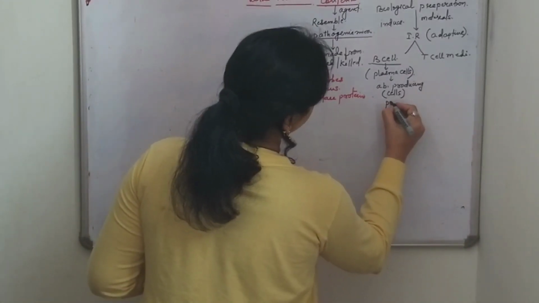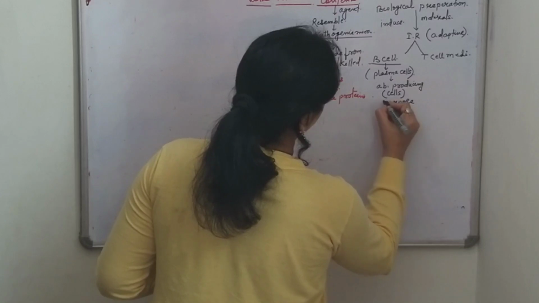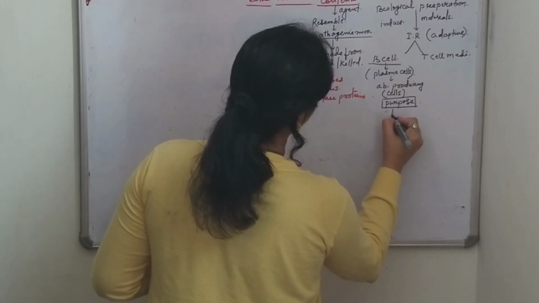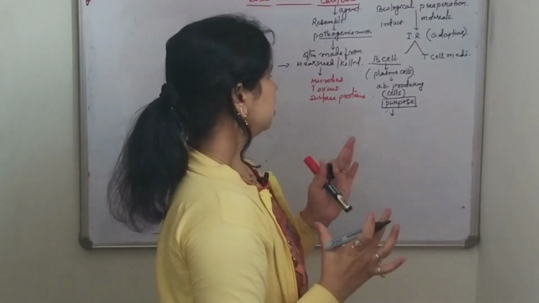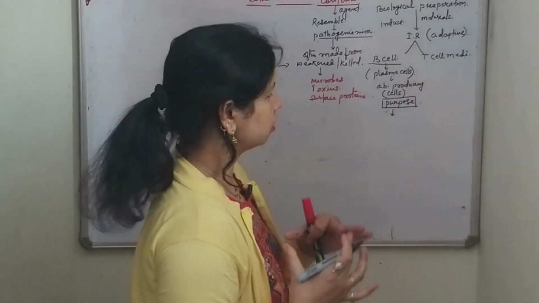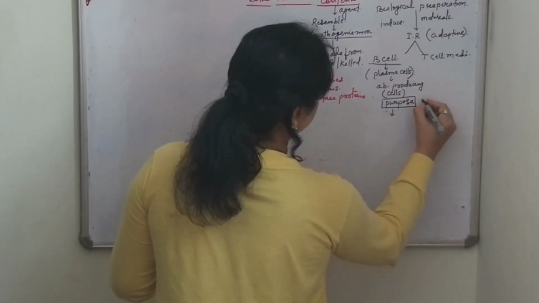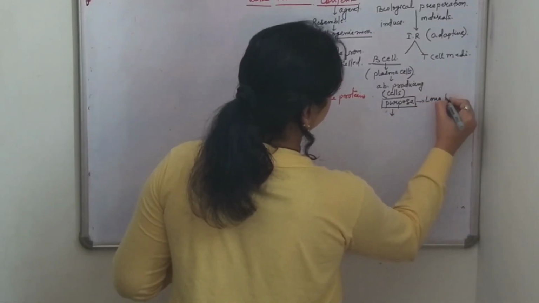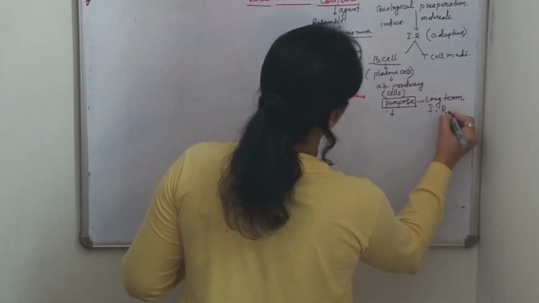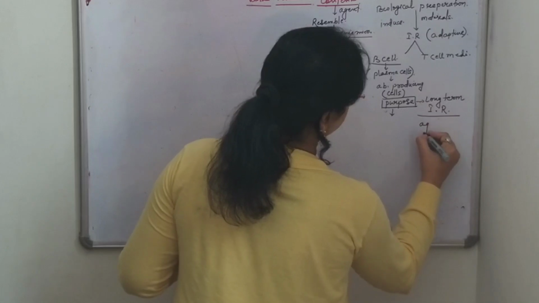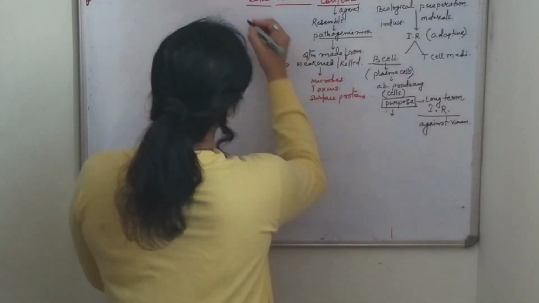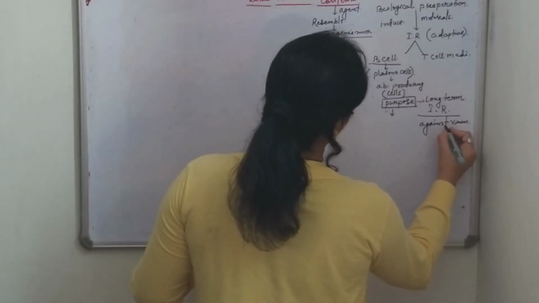Now we will see what the purpose of vaccine preparation is, why vaccines are prepared, what the main target is. The main purpose of vaccine preparation is to induce long-term immunity or immune response against viruses, because here I am talking about virus vaccines.